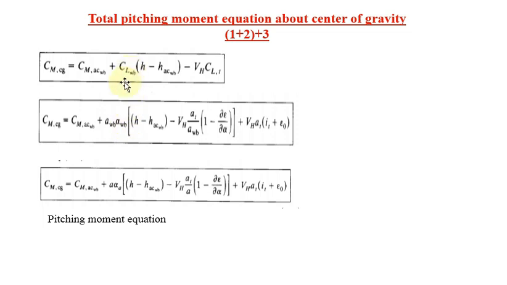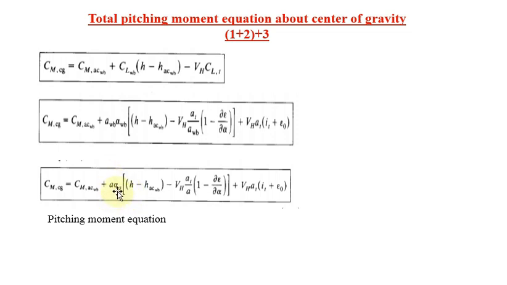Now we are getting that equation into this form. For most aircraft, instead of considering the absolute angle of attack for the wing body, we directly consider the absolute angle of attack for the whole airplane. That is why the W term will not be available in this equation. If you compare these two equations, both are the same equation. The only thing is, instead of WB, there is no W for WB here, and instead of the absolute angle of attack for the wing body combination, you consider the absolute angle of attack for the whole airplane. That is the meaning of this term here.